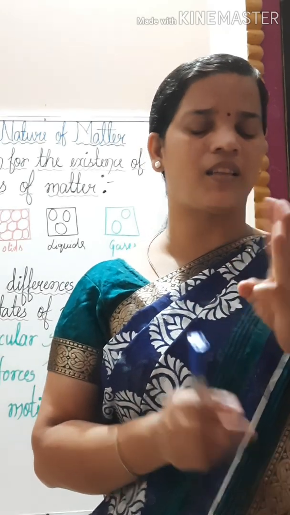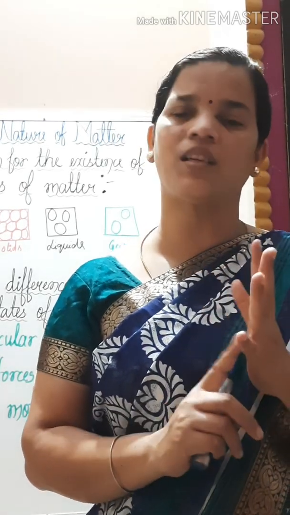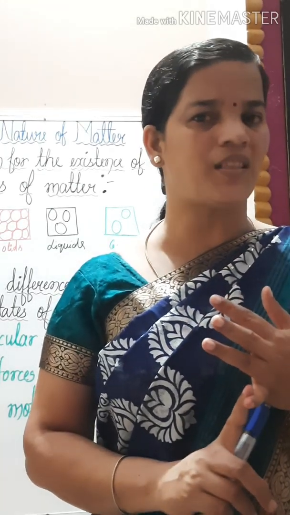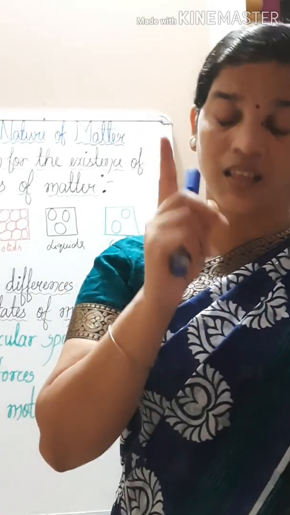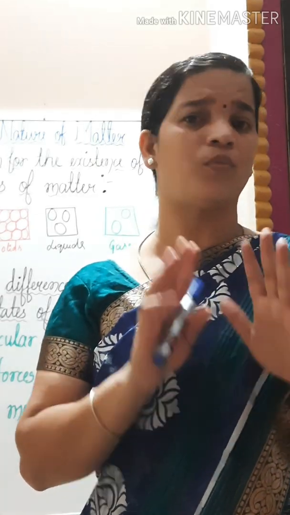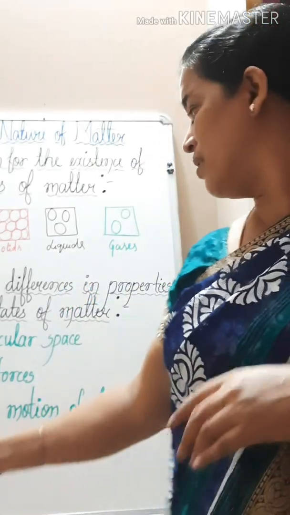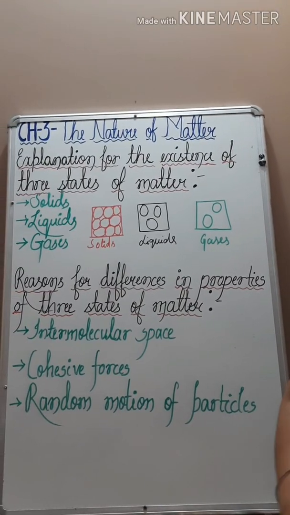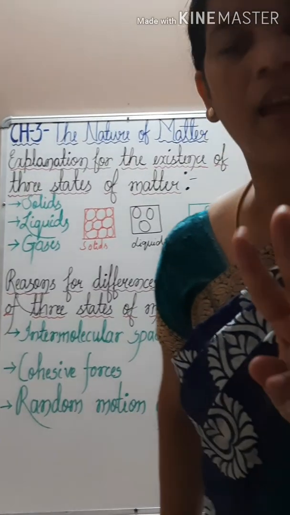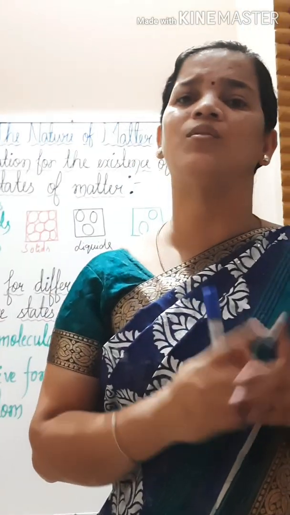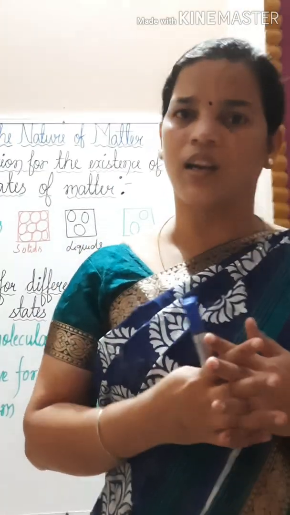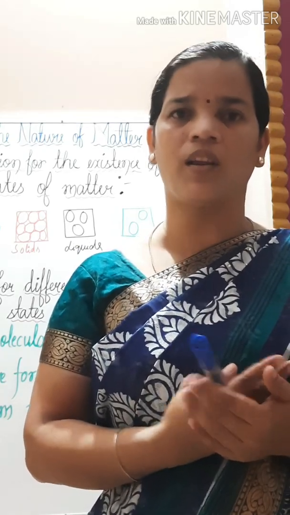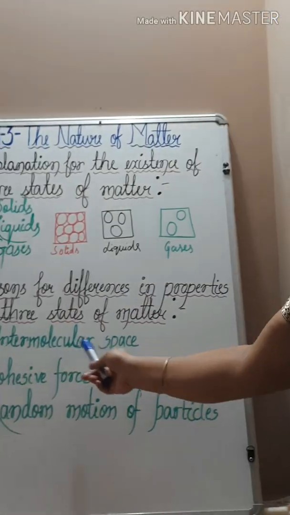There are three reasons: intermolecular space, intermolecular force, and the third one, which I have almost discussed in the previous class, the random motion of particles. This random motion of particles is again divided into two types: one is diffusion, another one is Brownian motion. I have told you the definition of diffusion. Now let us come to know one by one.